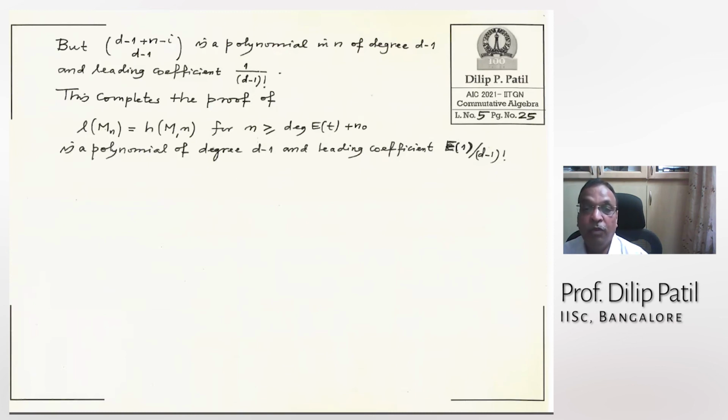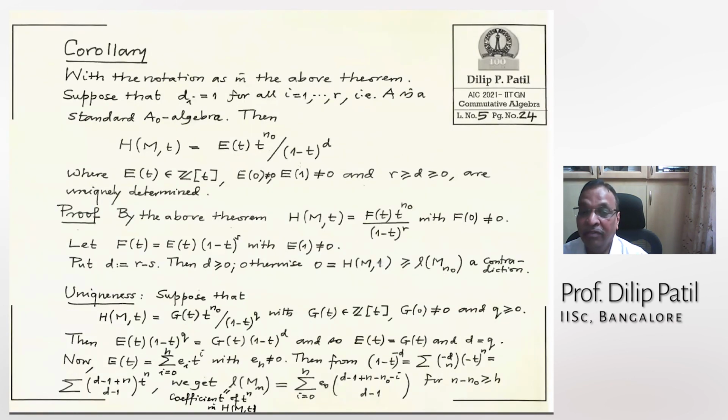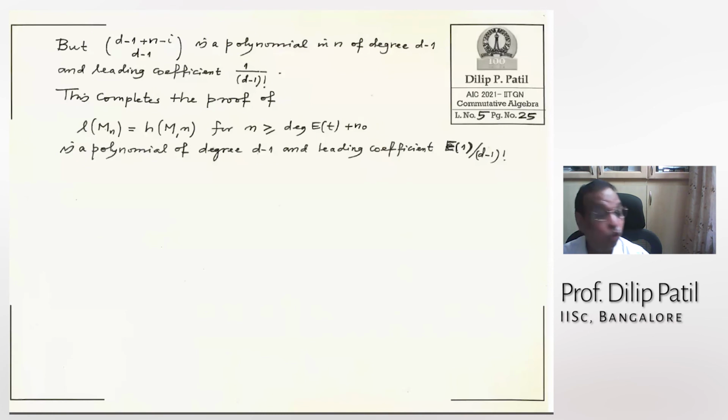That is a very special form. So it is a polynomial of degree d minus 1, and d is non-negative. We will relate this in the coming lectures; this d is related very closely to the Krull dimension.